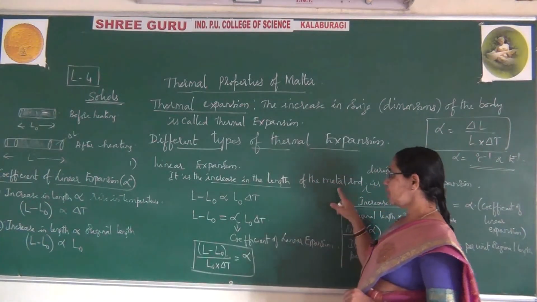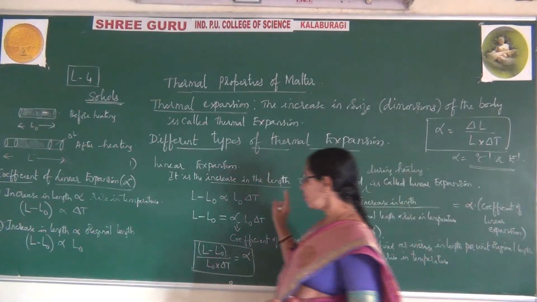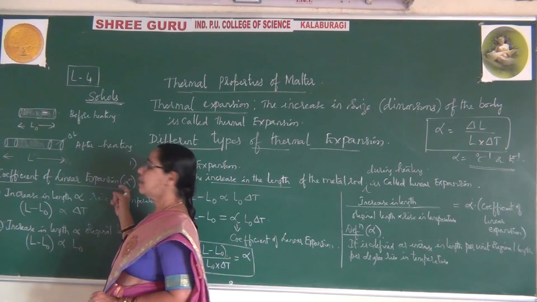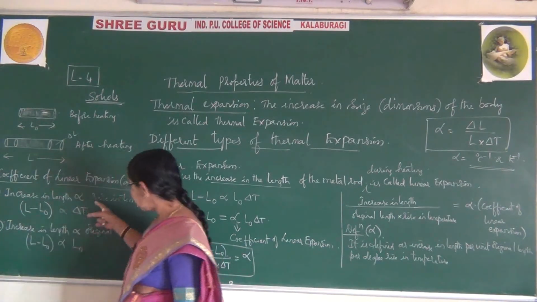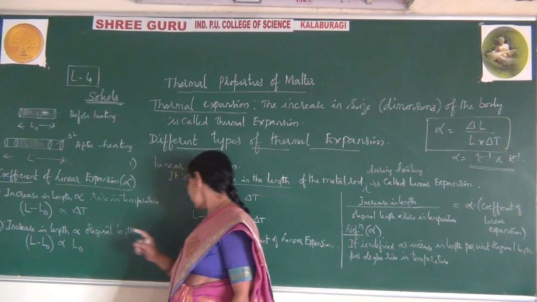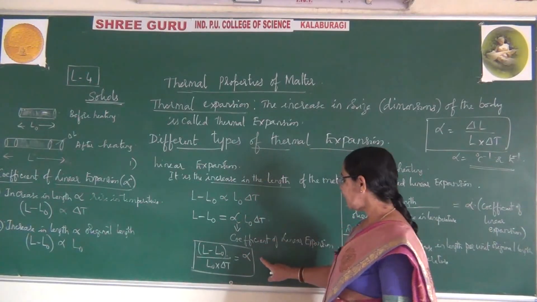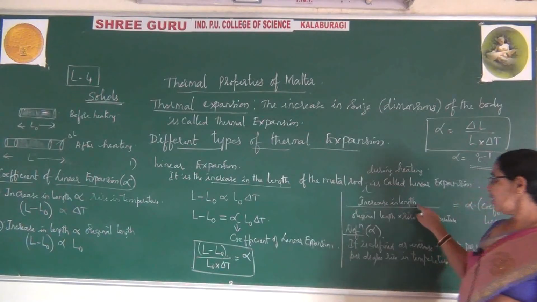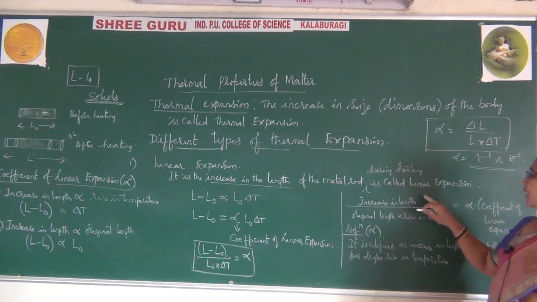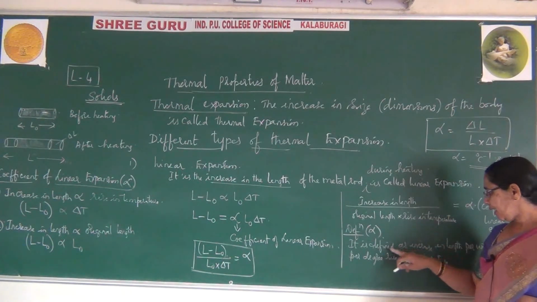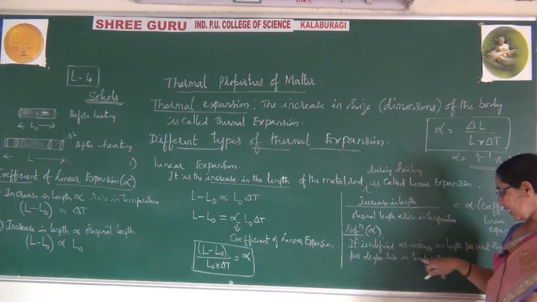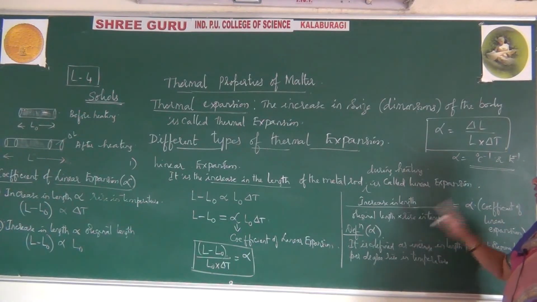In linear expansion, you have learned the definition, and along with that you have observed the figure. Again, you have come across the coefficient of linear expansion, which depends on two factors: rise in temperature and the original length. Using this, we showed the formula, and I wrote it in words: increase in length per original length into rise in temperature. It is defined as the increase in length per unit original length per degree rise in temperature. This is the one definition you have.